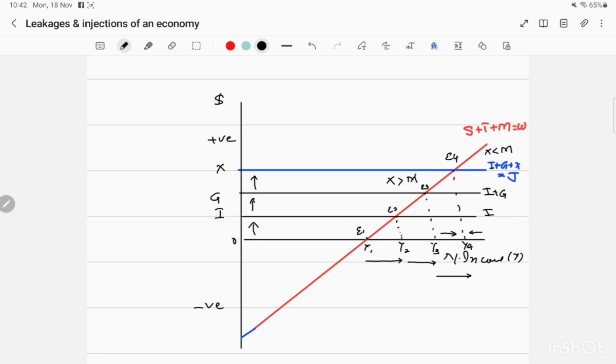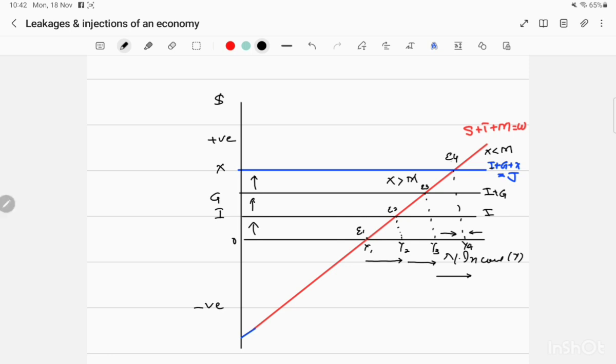After E3, you will find one thing: exports are more than imports. So when exports are more than imports, injections are more than withdrawals, so national income will be continuously increasing.